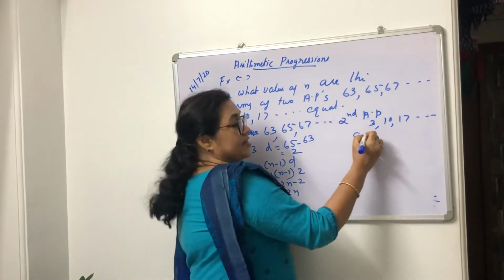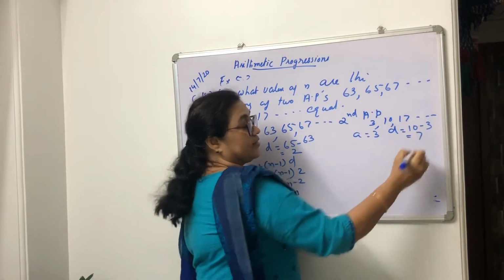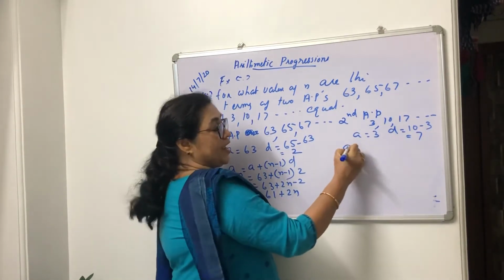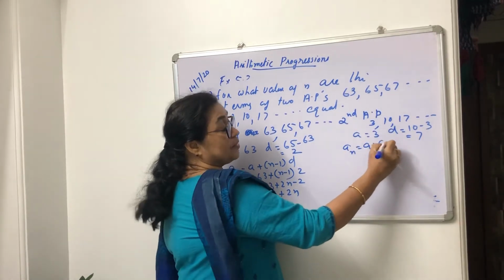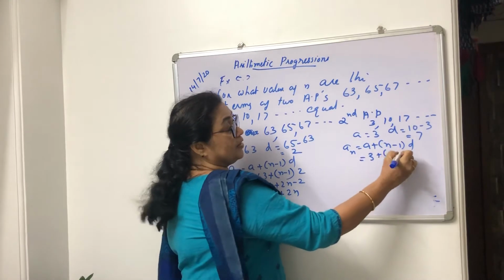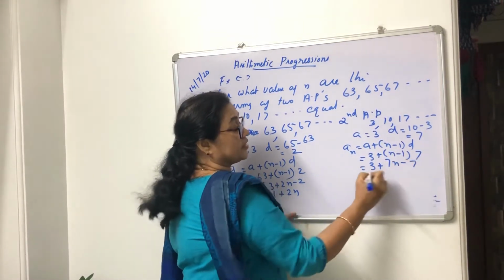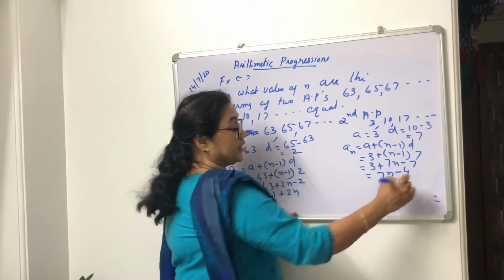So what is A here? A is 3, D is 10 minus 3, that is 7. Then AN is A plus N minus 1 into D, 3 plus N minus 1 into 7. 3 plus 7n minus 7, that is 7n minus 4.